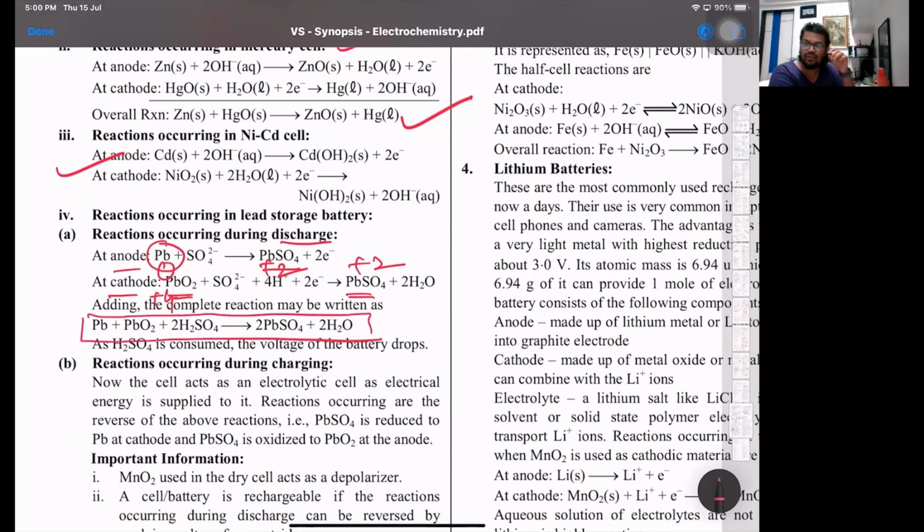Lead is oxidized to lead sulfate. Lead dioxide is reduced to lead sulfate, and H2SO4 is converted to water. So the specific gravity falls. When charging takes place, the reaction is exactly opposite. There is electrolysis of lead sulfate. Again, lead is deposited and lead dioxide is deposited back. One mole of lead sulfate is reduced to lead, and the other is oxidized to PbO2, and H2SO4 is regenerated from water. So if H2SO4 is regenerated, specific gravity increases. That's the part.